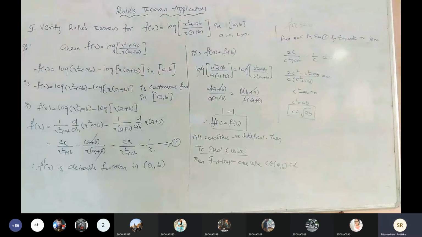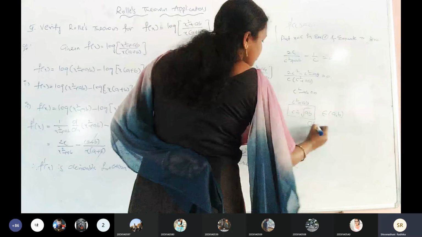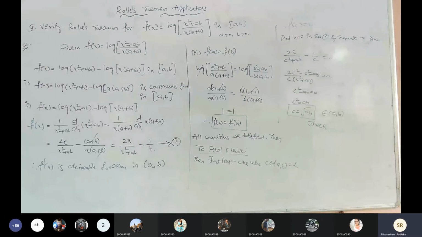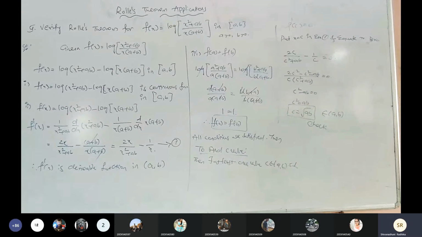Listen, does that value belong to the open interval a comma b or not? Tell me. Check. Does c belong to the open interval a comma b or not? What c are we getting? Under root of ab. Does under root of ab belong to the open interval a comma b or not?